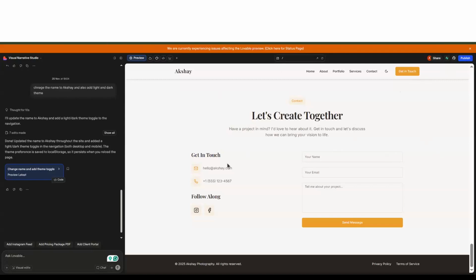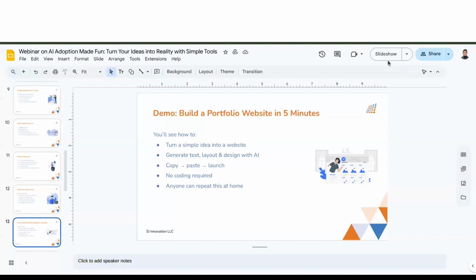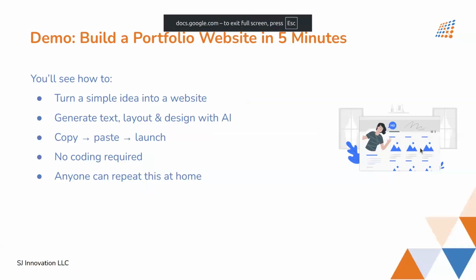So yes, this is something that we had planned for, and of course, I am hoping that I was able to show this tool in a very simple way. And going back to the slides again,